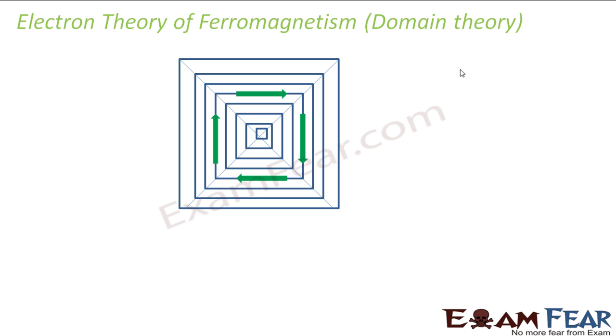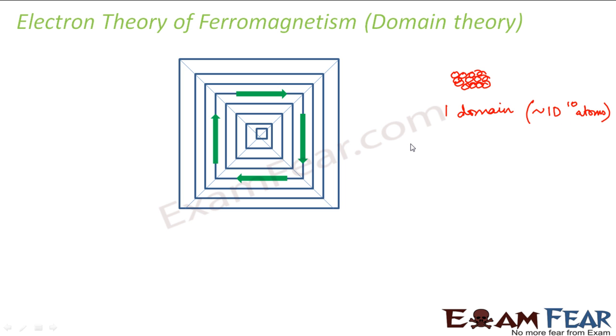So a domain, many atoms together will form a domain, right? Several atoms. So one domain will contain approximately 10 to the power 10 atoms. Right, there will be so many atoms in one domain.